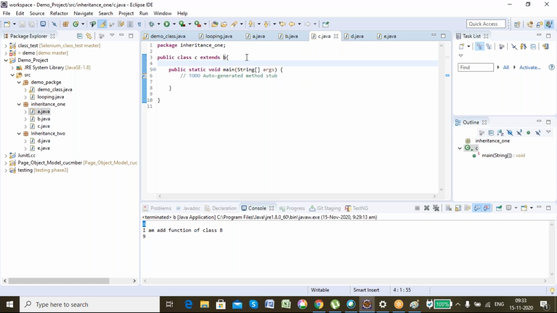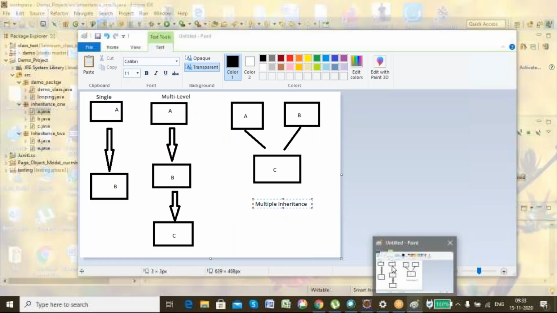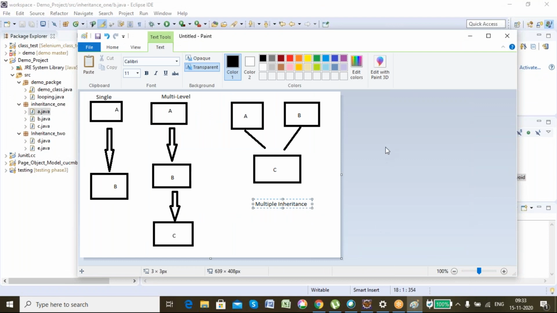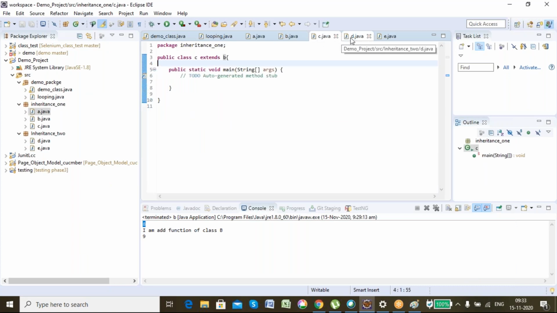Now you saw multiple inheritance is not allowed. Okay. Now you got it cleared? Like what are the types of inheritance and what are allowed in Java and what are not? Yes, Pratik. Okay, good. Now let's go with another type of class that is called abstract class. So what is an abstract class? Can anyone tell me?